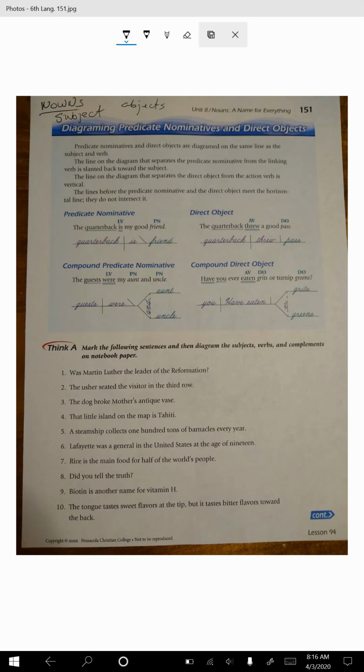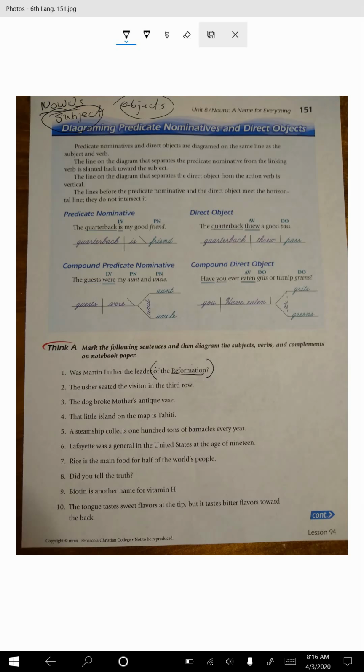So, nouns can be subjects or objects. And we've talked about objects of the preposition. For instance, if I go down to number 1 in Think A, of the Reformation, there's a prepositional phrase. It will start with a preposition. It will end with a noun. And this noun is called the object of the preposition.